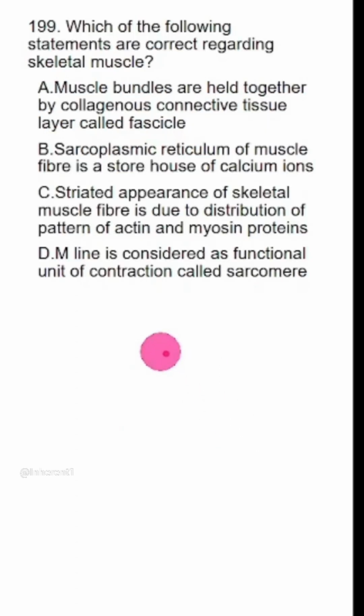This is the last question of 2023. Which of the following statements are correct regarding skeletal muscle? Muscle bundles are held together by collagenous connective tissue layer called fascicle. The bundles are called fascicles, so this statement is wrong. They are held together by collagenous connective tissue layer called fascia. A is incorrect.